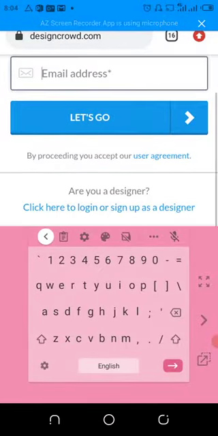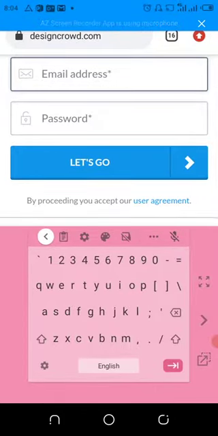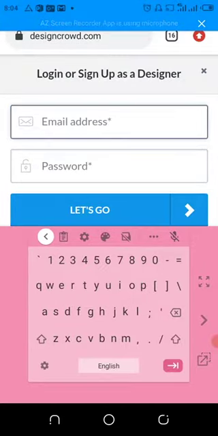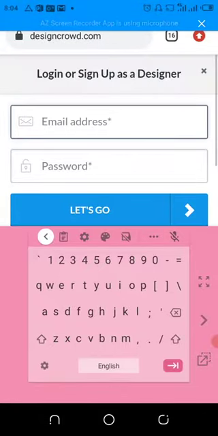Then you input your email address. Then you need to confirm. Click here to log in or sign up as a designer. That's what you need. Then you input your email, your password, and you click on let's go. Then you'll be taken to the next page, then you fill in your information.